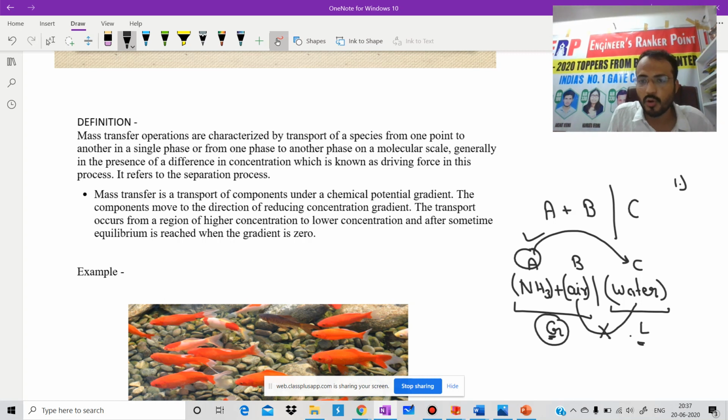So again, it is on the molecular level, because with the help of our naked eyes we are not able to visualize how much amount of ammonia is going to transfer from this phase to this phase. I hope everything is clear.